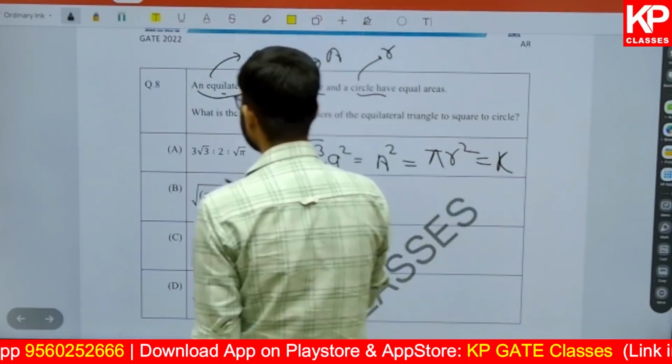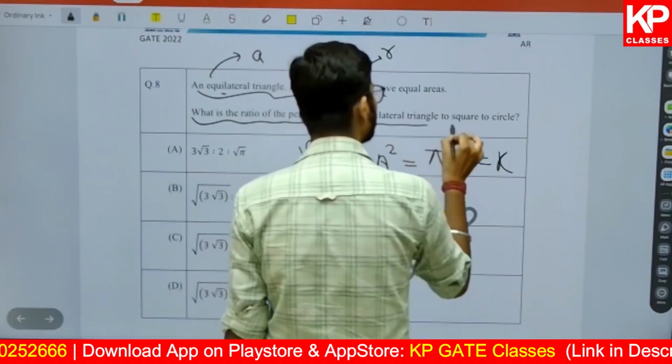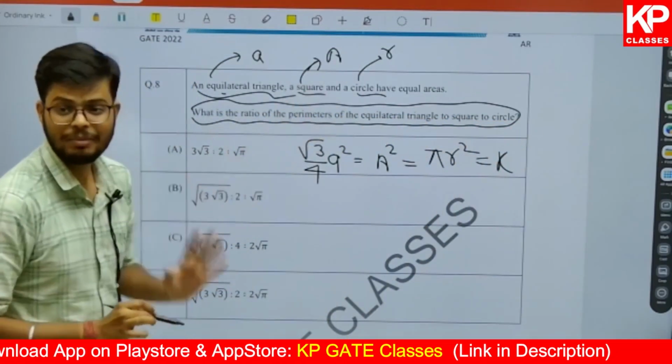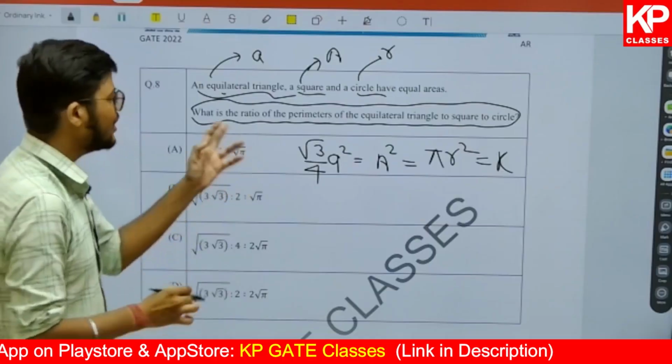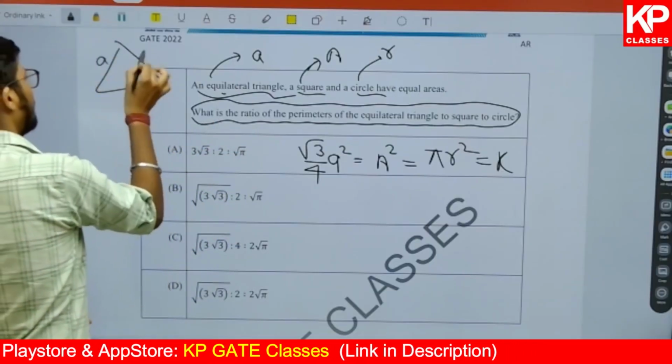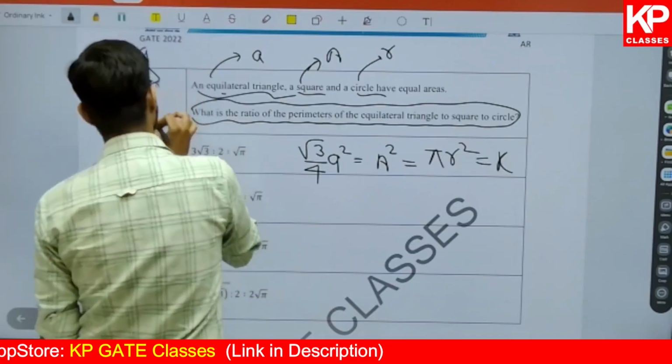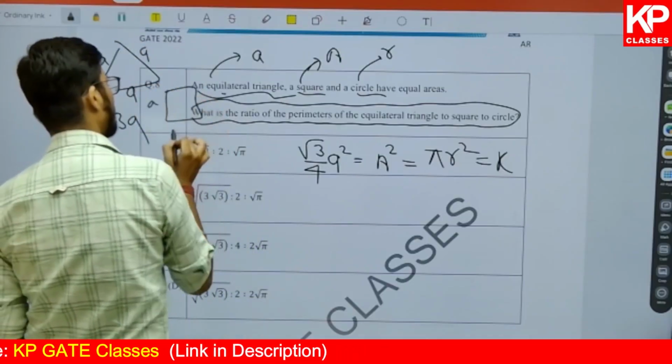So here, what they are asking is the ratio of the perimeter of the equilateral triangle to the square to the circle. We need to find out the ratio of the perimeters. Now for the perimeter, in the case of the triangle, what is the perimeter? With side a, the perimeter is 3a, right? Here, what is the perimeter? That will be 4a.